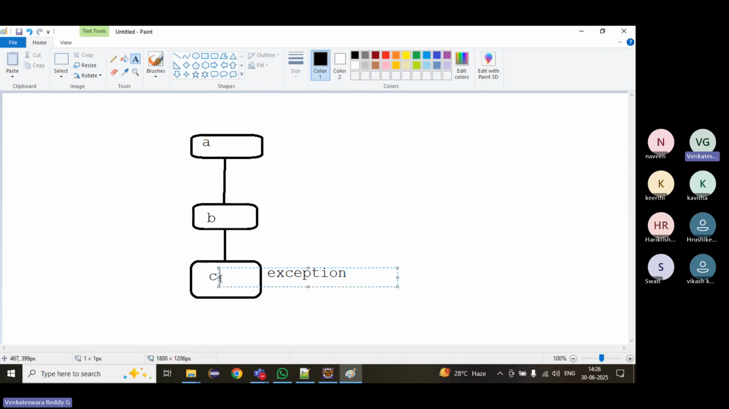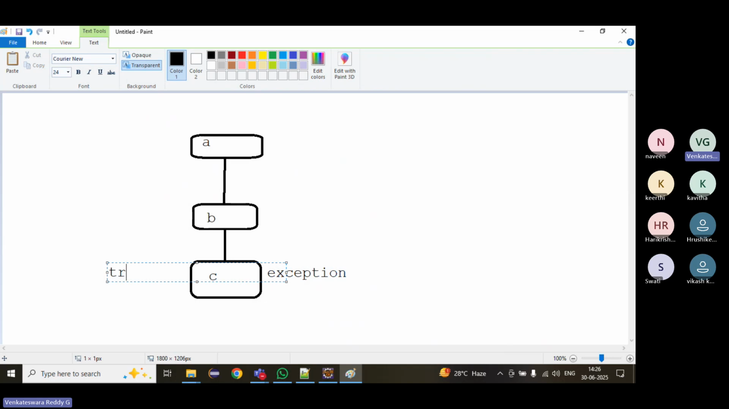Suppose in the same scenario C has a try and catch block, and the exception occurred in the C block. First it will verify is there any try catch? Yes. Then the catch block will execute. If you are not doing anything, that is suppressing. That means it will stop execution here itself. It will not navigate back again. It will navigate the flow forward only, A to B, B to C. If you suppress the exception, then it will stop.